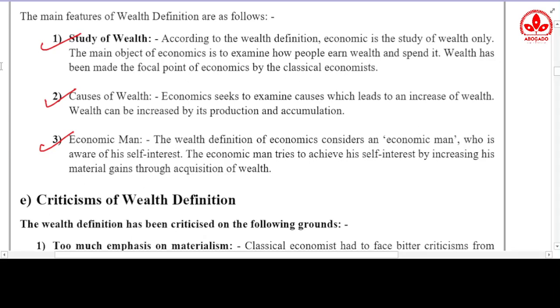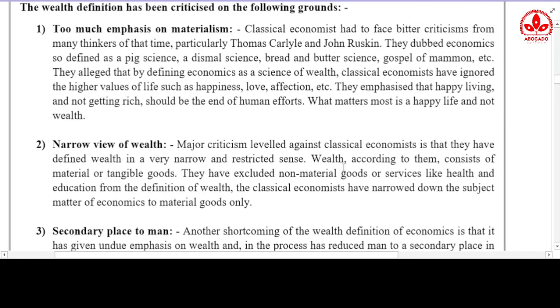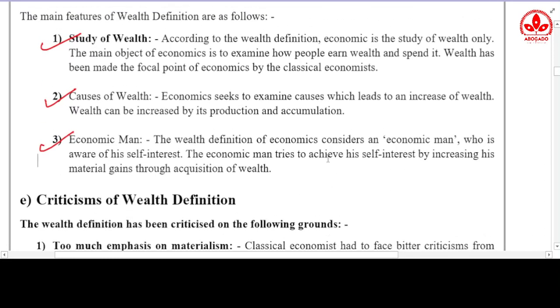Okay, after this we need to study the criticisms of the wealth definition. Now before I go on to the criticisms, there is something I want to tell you all.